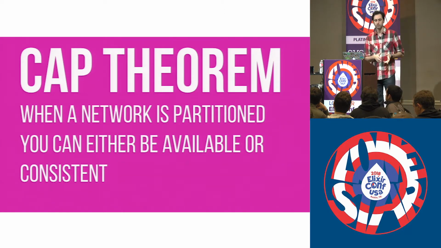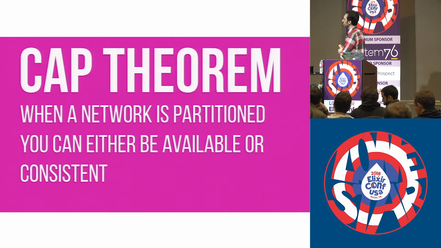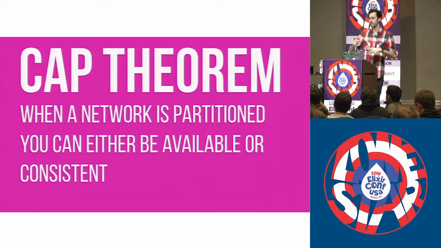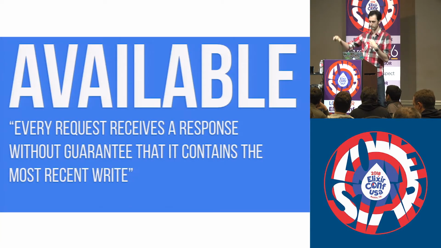Consistent means that every read receives the most recent write or it errors. And in practical terms, that means at some point, if enough nodes are partitioned from each other, you're just not going to be able to be up anymore in the sense that you're not going to be able to return data anymore. You have to return an error back. But even in a partition, as long as you have a certain subset of nodes available, then you'll still be able to provide consistent data. So you're going to provide the quote-unquote correct data.